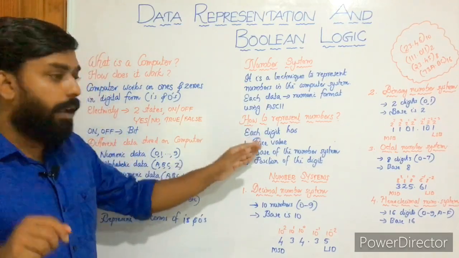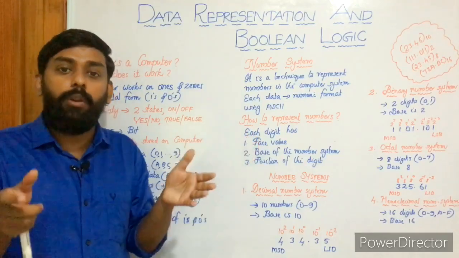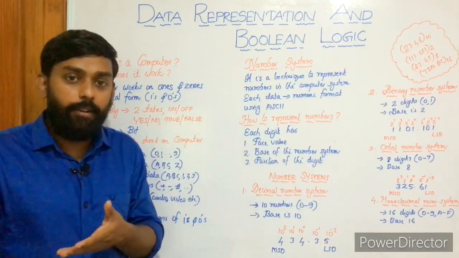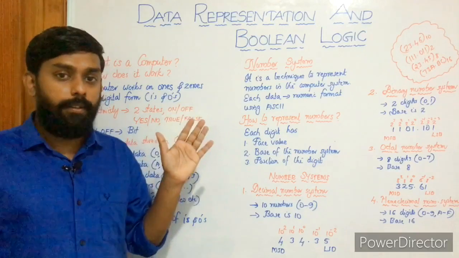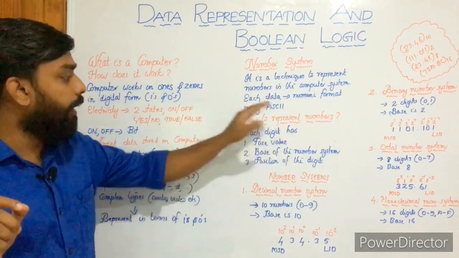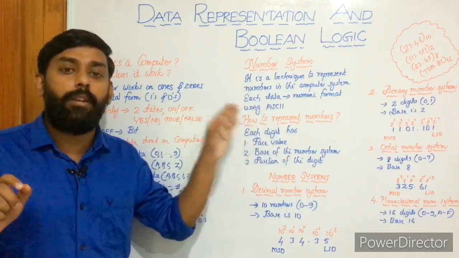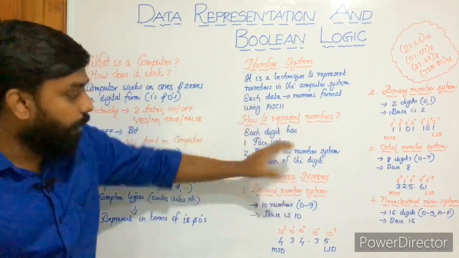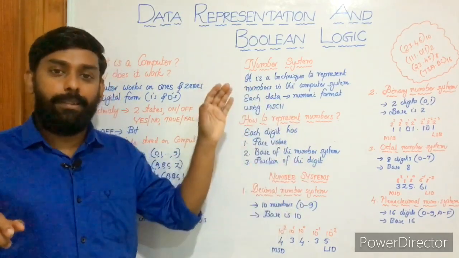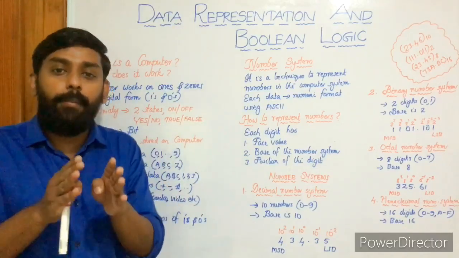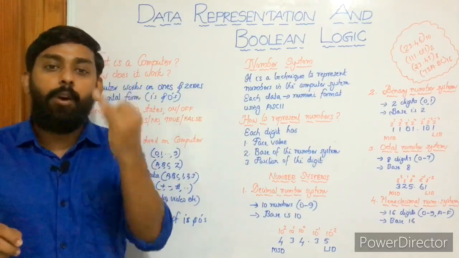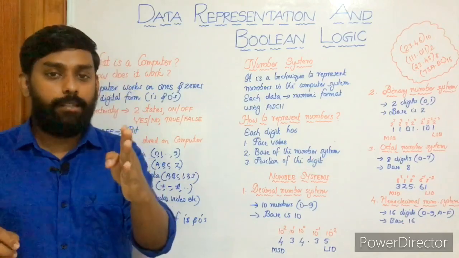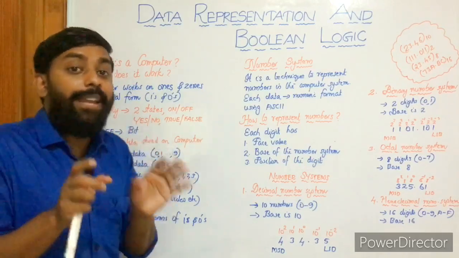Then we have the base of the number system. Actually, 25 is of base 10. 25 base 10, that's what 25 is, right? So these are the 3 components associated with a number. Hope you get the idea. Now we are moving on to various number systems. As I've already told you, we have 4 number systems: binary, octal, decimal, and hexadecimal.